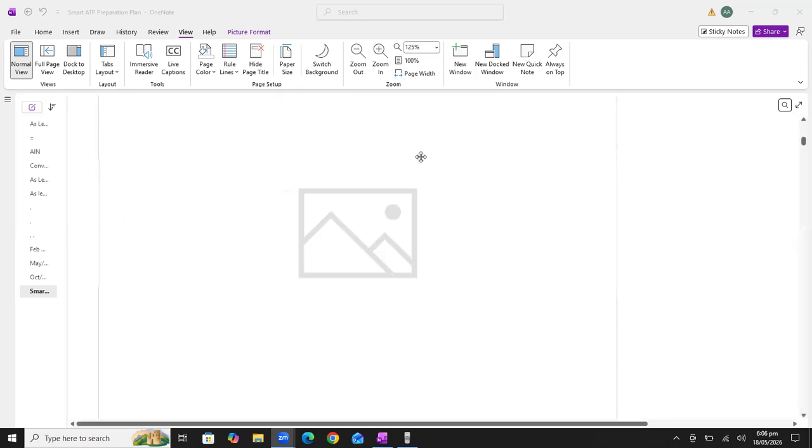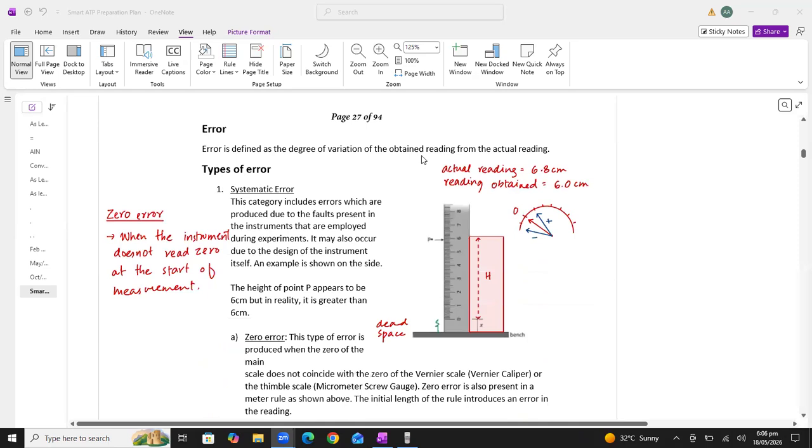So I would like to discuss some types of errors, some types of mistakes which we can make while attempting the ATP paper. These are the key points which are very important. If you follow these key points, inshallah your exam will be very easy, and this document is helpful for your ATP paper.